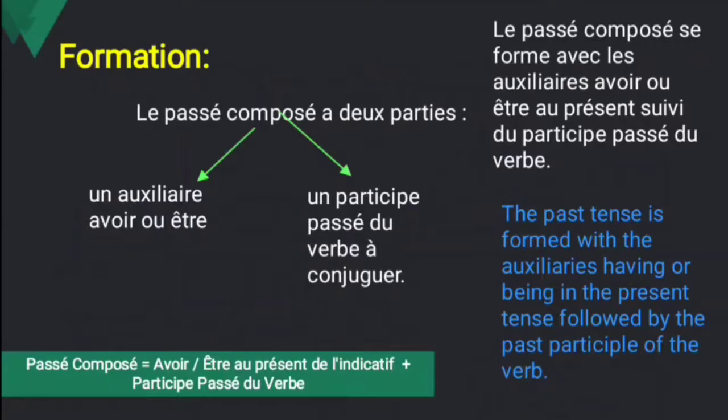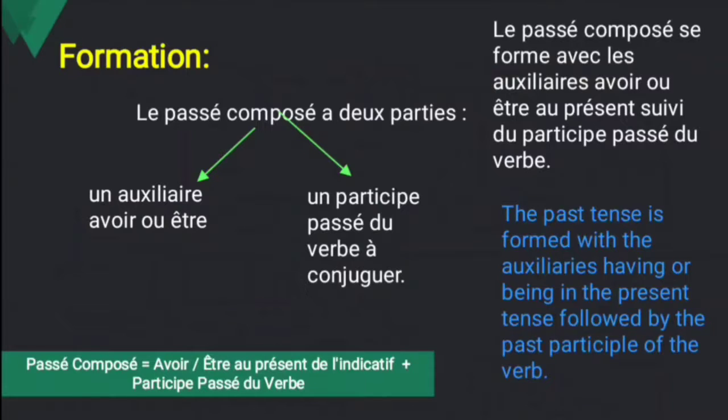Le passé composé se forme avec les auxiliaires avoir ou être au présent suivi du participe passé du verbe. So it means the past tense is formed with the auxiliary having or being in the present tense followed by the past participle of the verb. Let's see the formation of the passé composé with avoir and être. What is the conjugation for avoir? J'ai, tu as, il a, elle a, nous avons, vous avez, ils ont, elles ont. This is the conjugation for avoir.